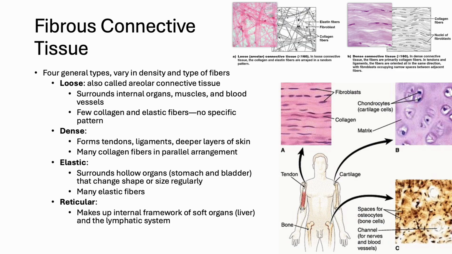There are four main types of fibrous connective tissue, each adapted for different roles. Loose or areolar connective tissue surrounds organs, muscles, and blood vessels, providing cushioning and flexibility with relatively few fibers. Dense connective tissue, found in tendons, ligaments, and deep layers of skin, contains many parallel collagen fibers for strength and resilience to stretch. Elastic connective tissue surrounds hollow organs like the bladder and the stomach, where frequent change in size demands flexibility. Reticular connective tissue creates an internal framework of soft organs such as the liver and the lymphatic system.